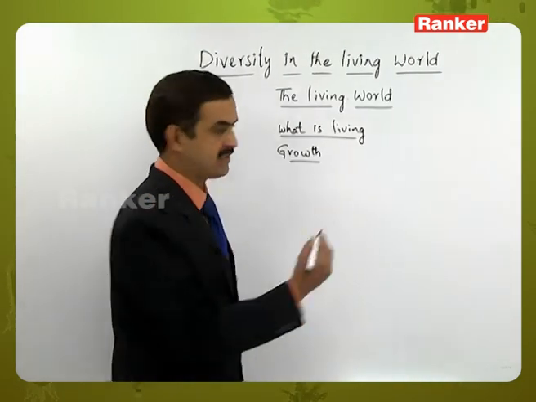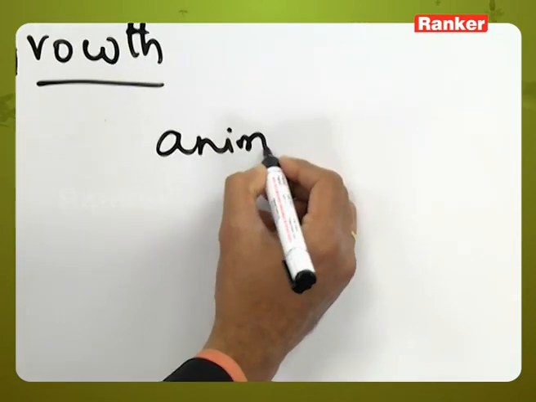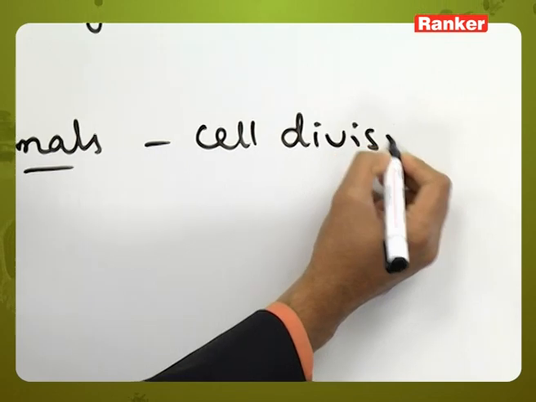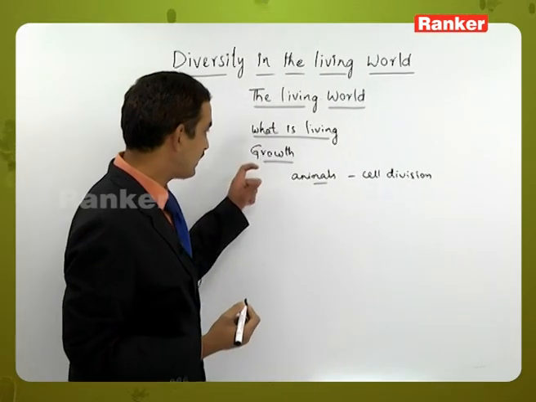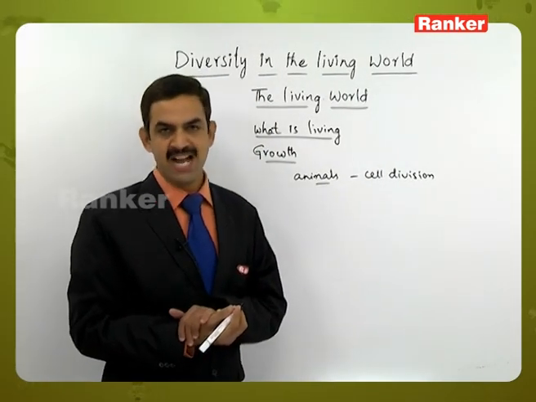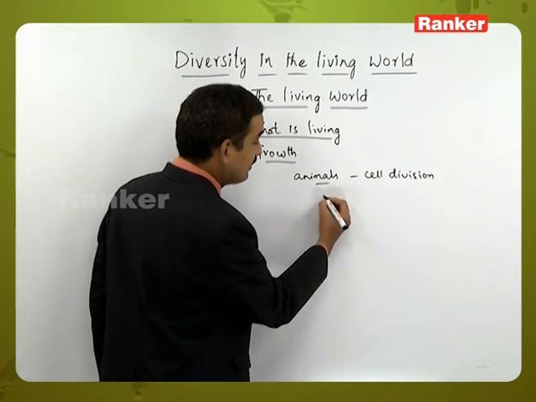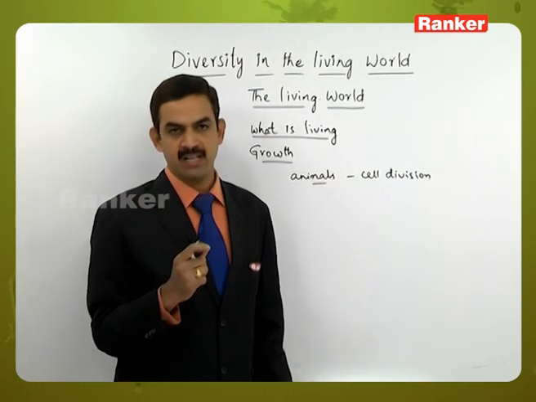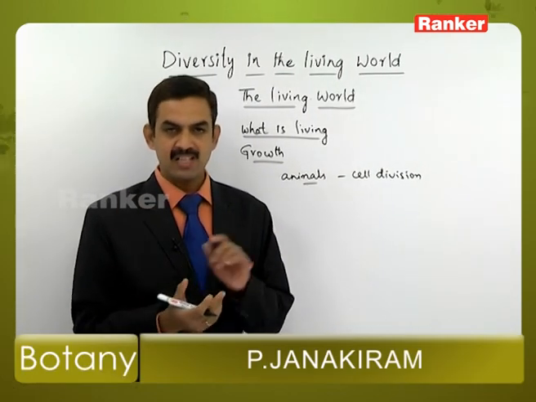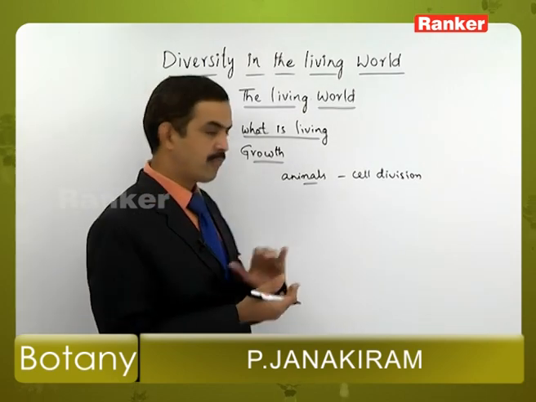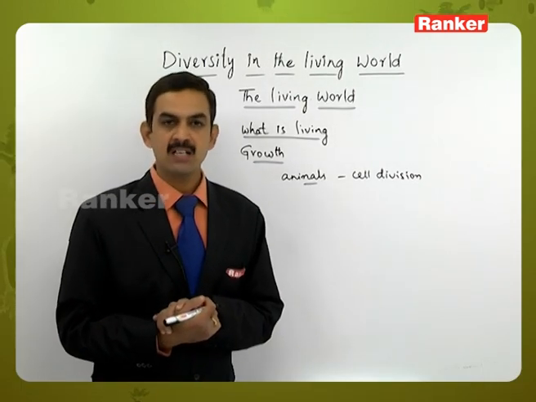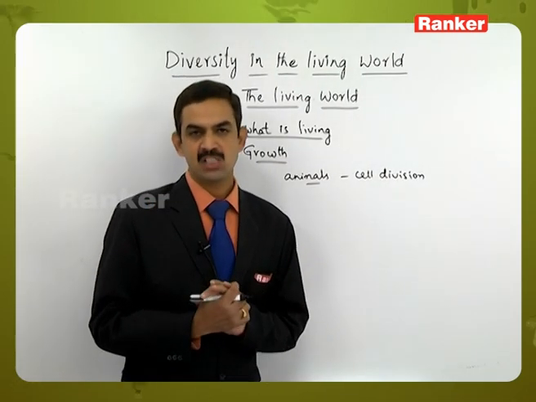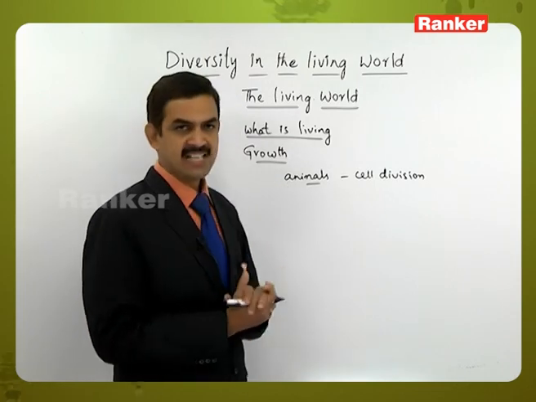Whereas in animals, the growth will take place in animals also. It is also by a process called cell division. But how does the growth differ in the plants from that of the animals? Actually, in the animals, the growth will occur only up to a certain time period. After that the growth will stop. That is the difference between the time period of growth which occurs in the animals and also in the plants. But despite that difference, both the plants and animals will show growth by increasing the number of cells.